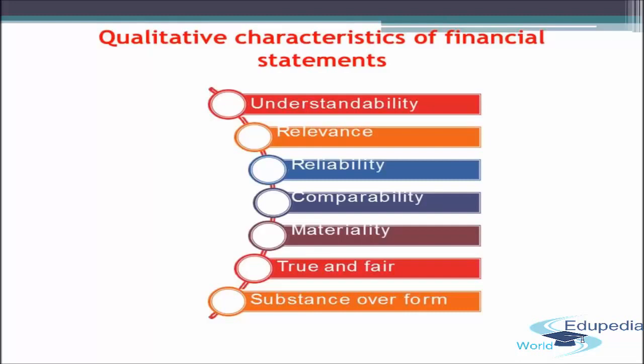Next comes the characteristic of substance over form. If any information is to represent faithfully the transactions and other events that it purports to represent, it is necessary that they are accounted for and presented in accordance with their substance and economic reality and not merely their legal form. So any information presented in the financial statement should be presented by its economic reality and not merely its legal reality.